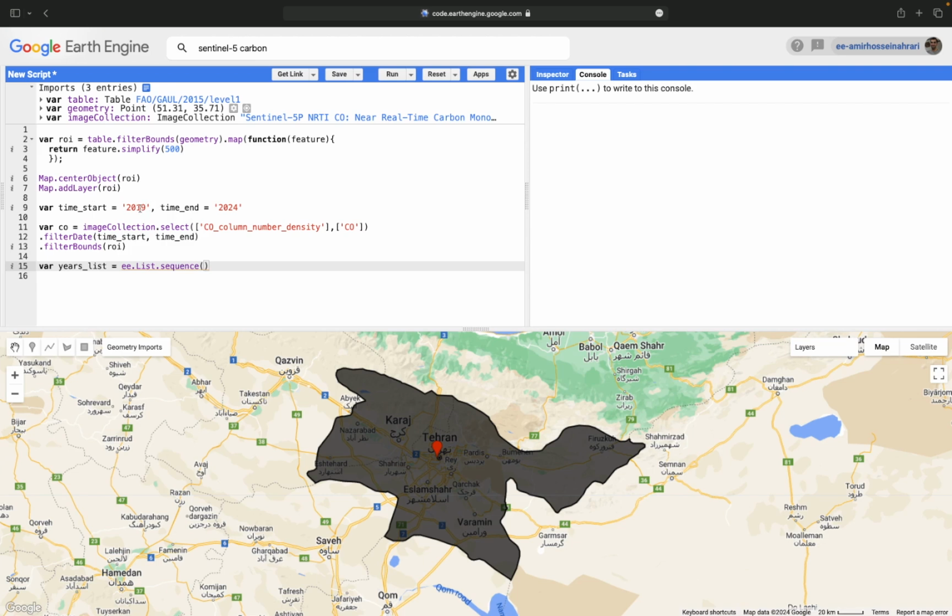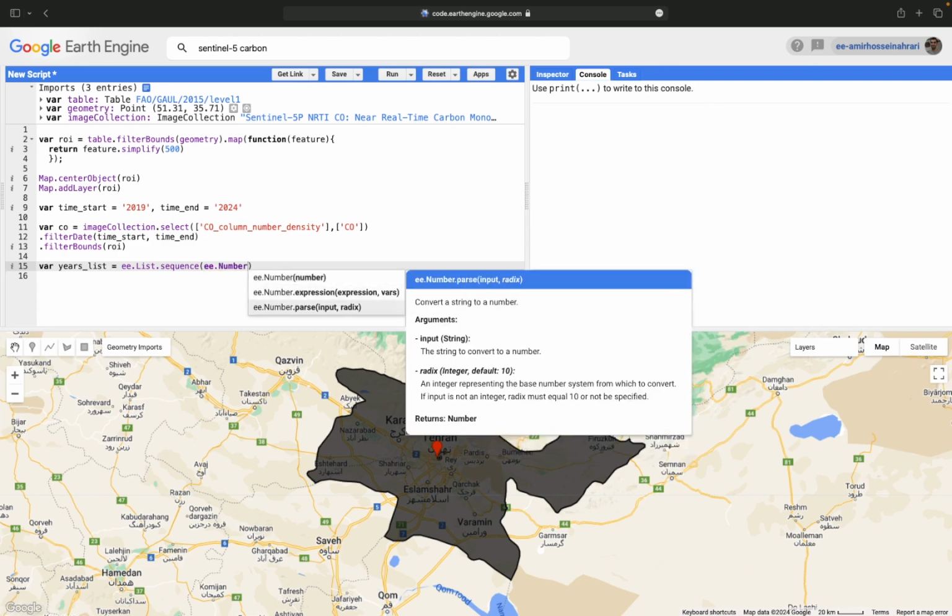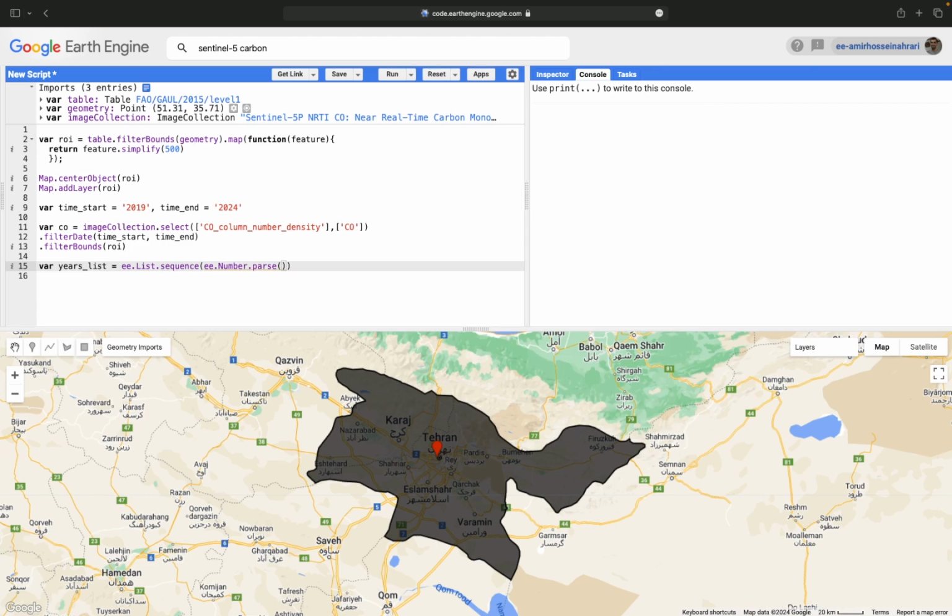But the problem is time start and time end are strings. They have a string format, but in the list structure we need the number format. So to do this, ee.Number.parse is a function helping to convert the values from a string to the number format.